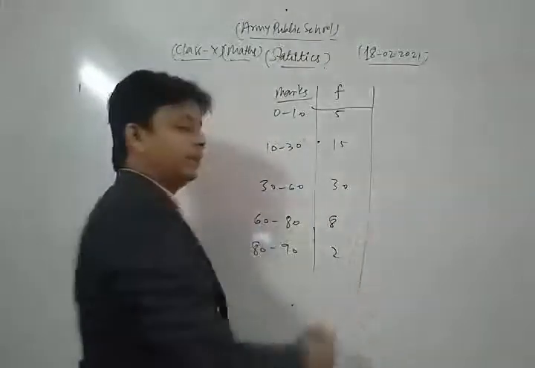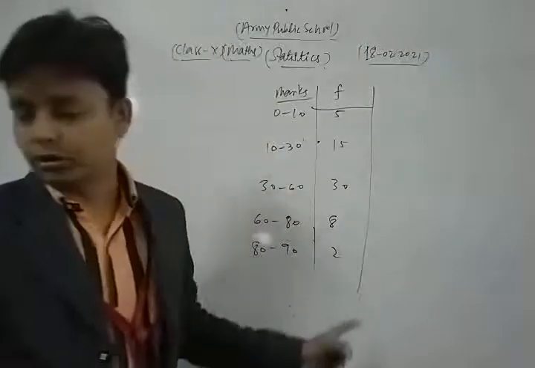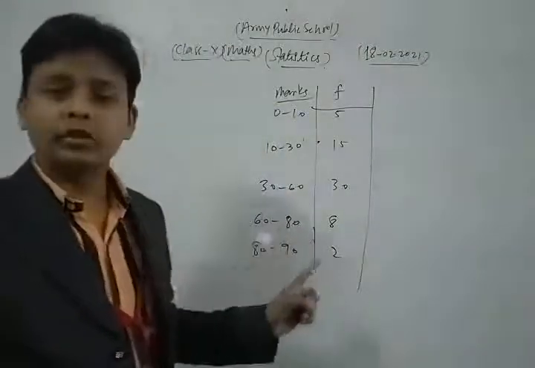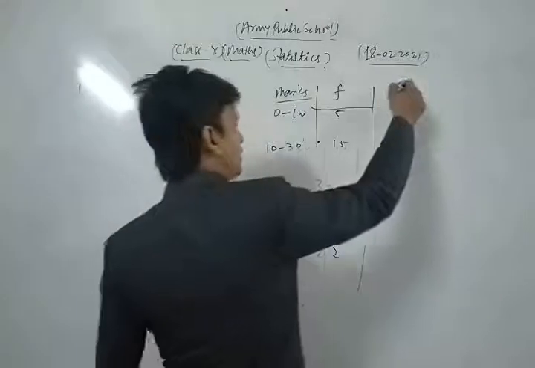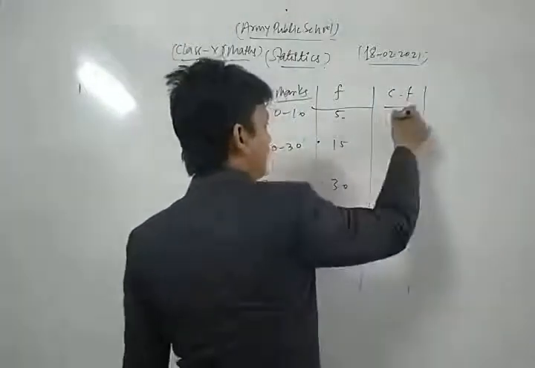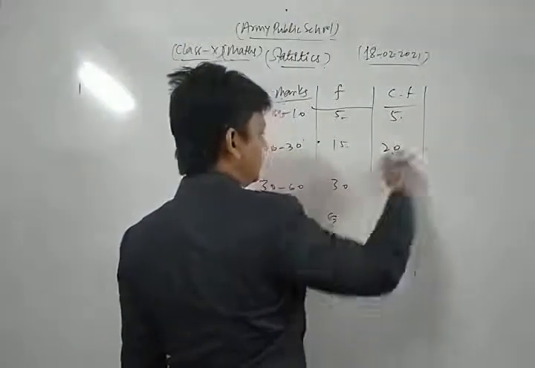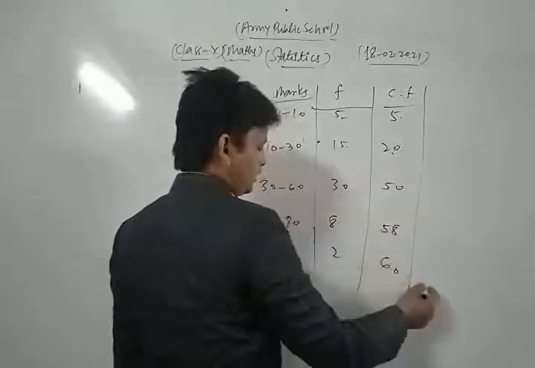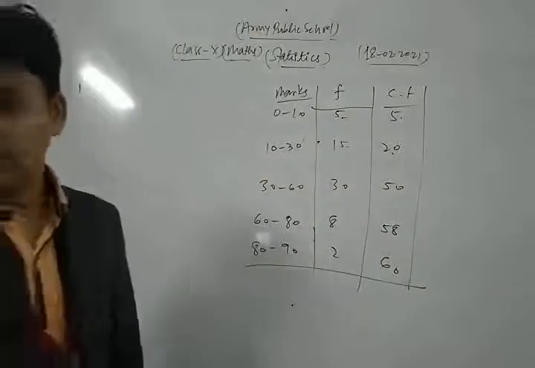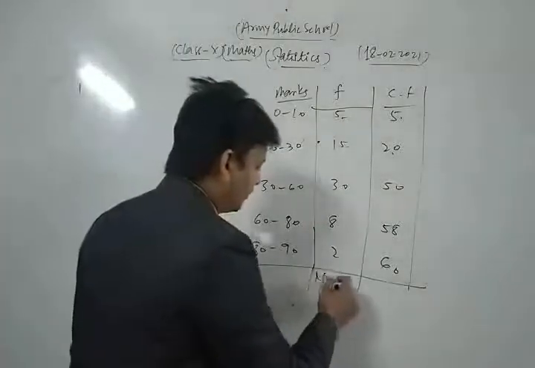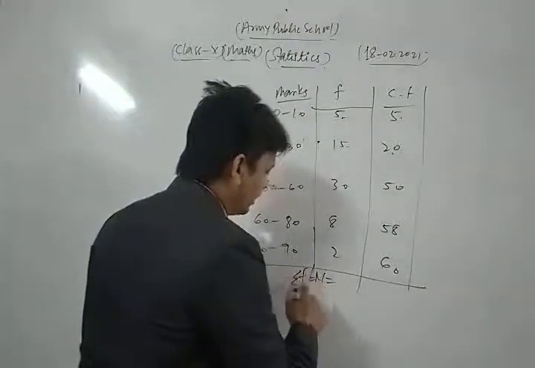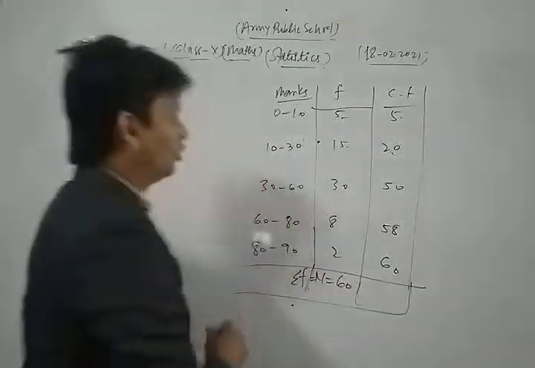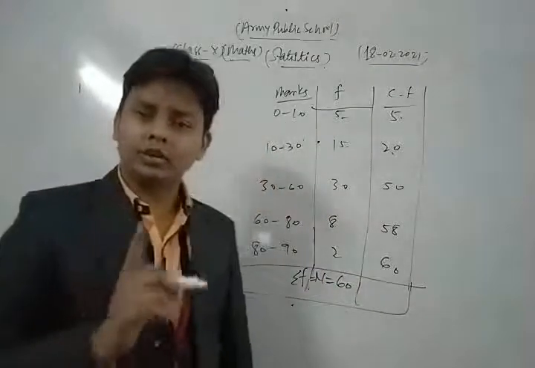We find the median of this data. For finding the median, first of all we find the cumulative frequency. We write 5 as it is, then 20, and adding them we get 50, then 58, and 60. Thus the sum of frequencies, sigma f, is 60.